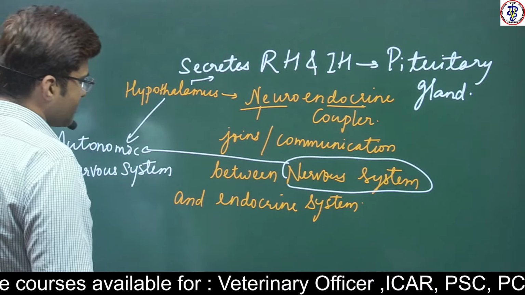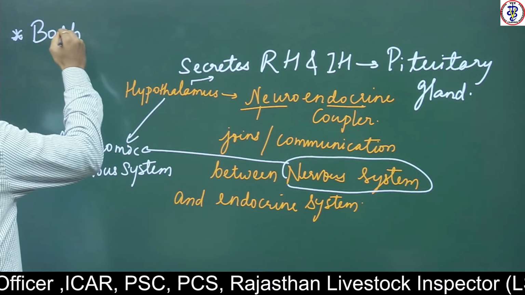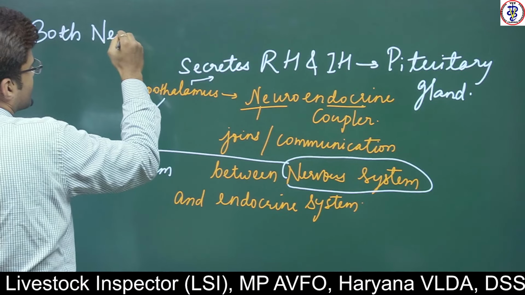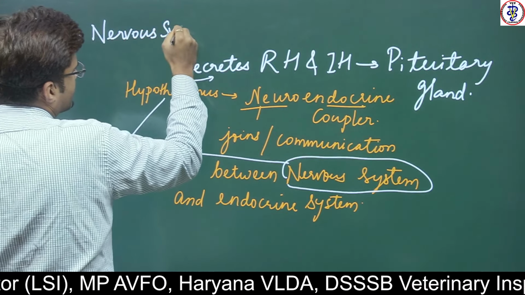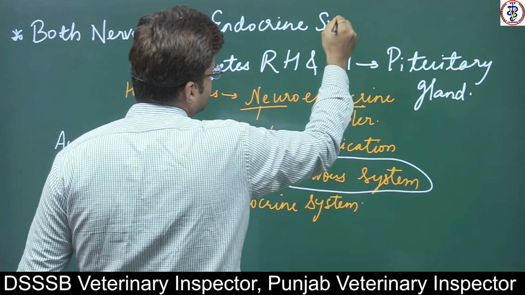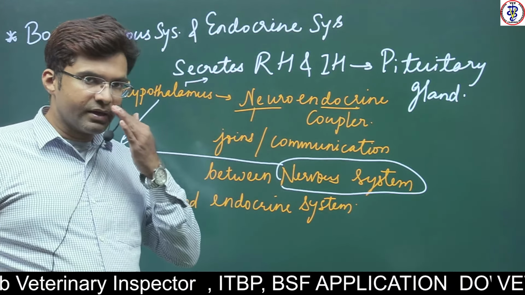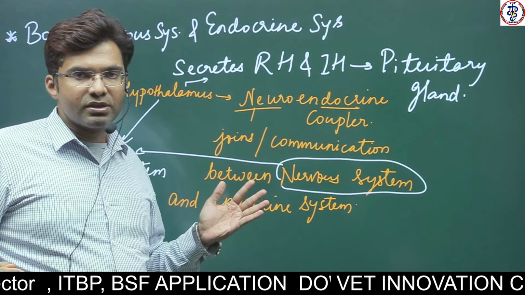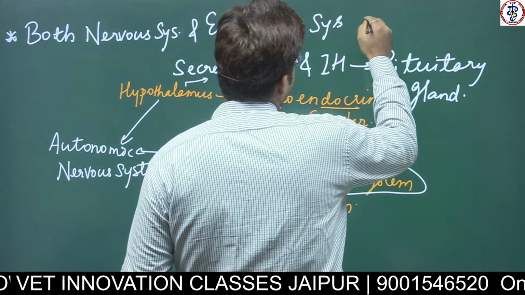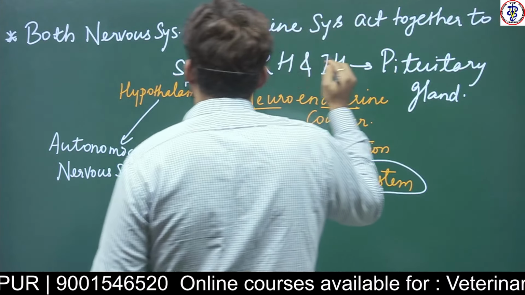So the main point of focus is that both the nervous system and the endocrine system act together to regulate the homeostasis of the body.